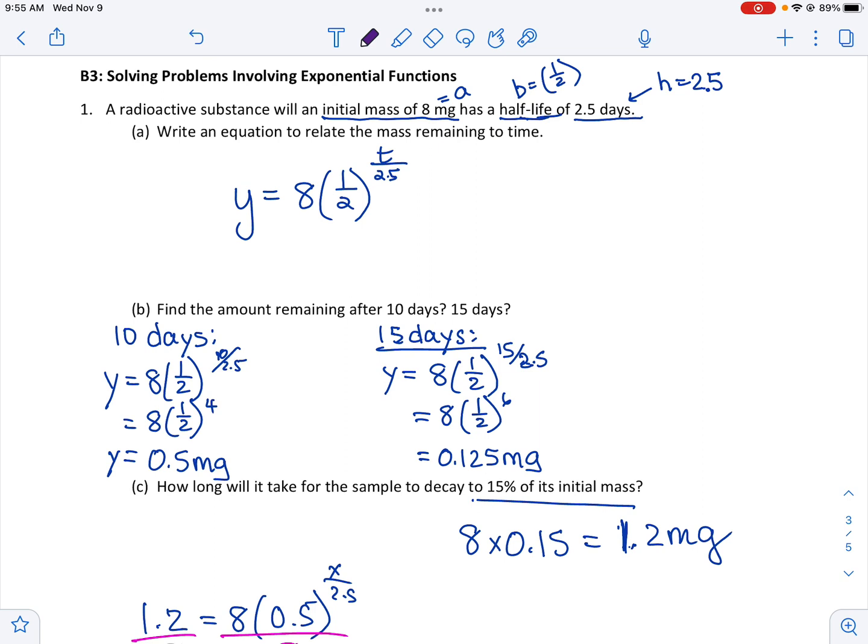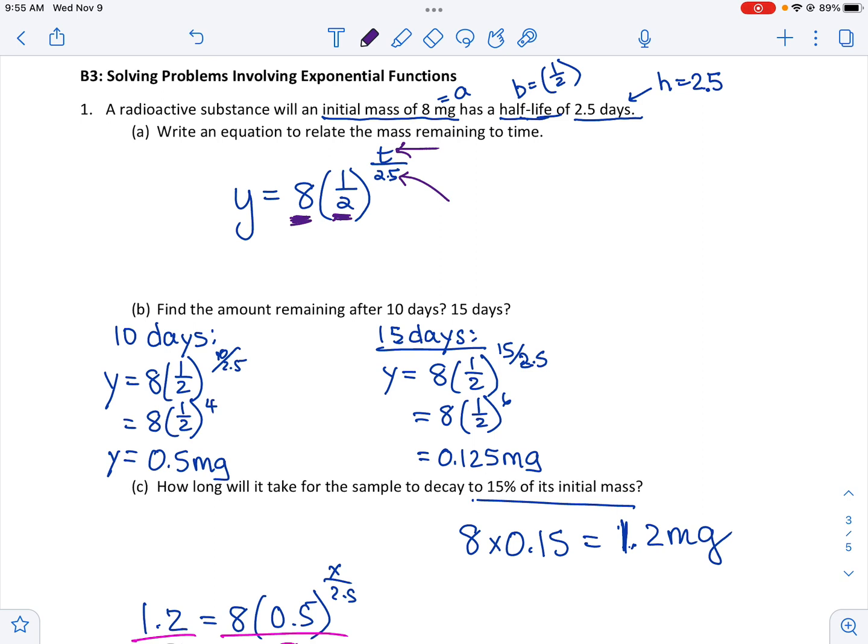So this is just a radioactive isotope one. We've got an initial mass of 8 and a half-life, so we know the base would be a half. The half-life is 2.5, so that would go in the denominator of our exponent. And t, we don't know. We're trying to find it, possibly, or we will know in part B.